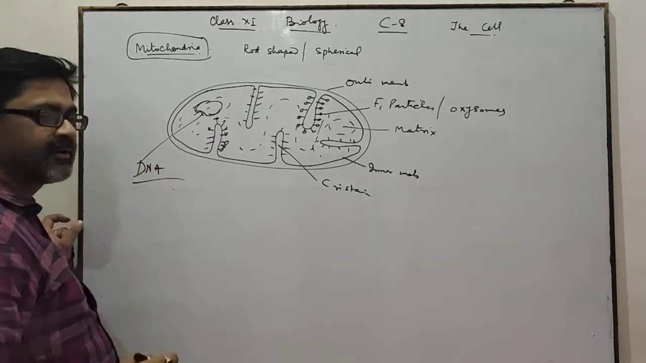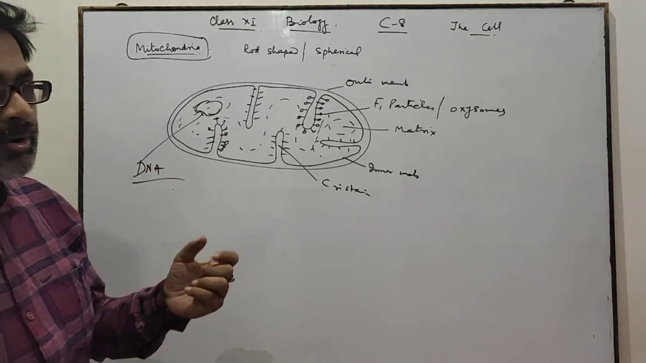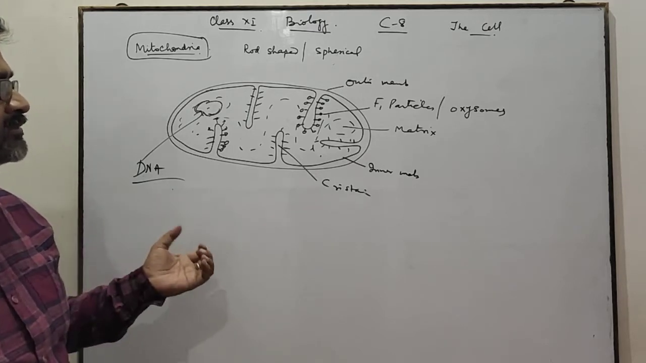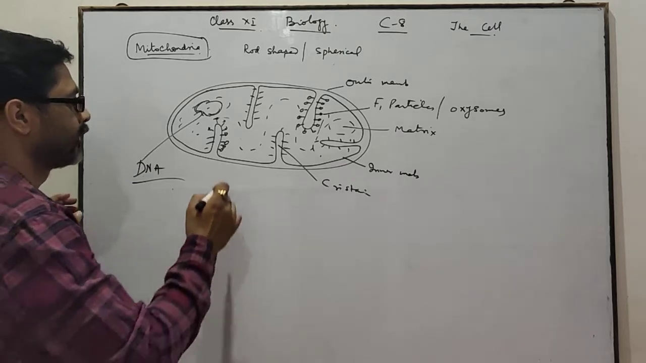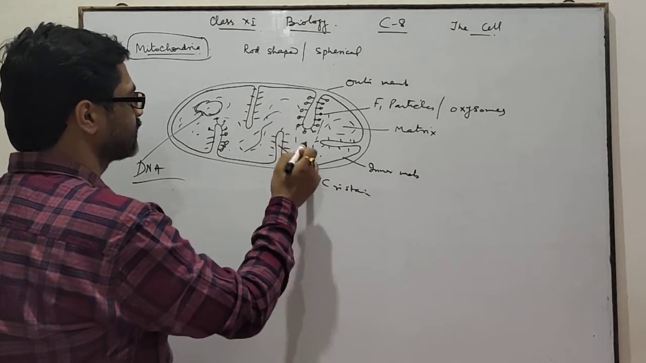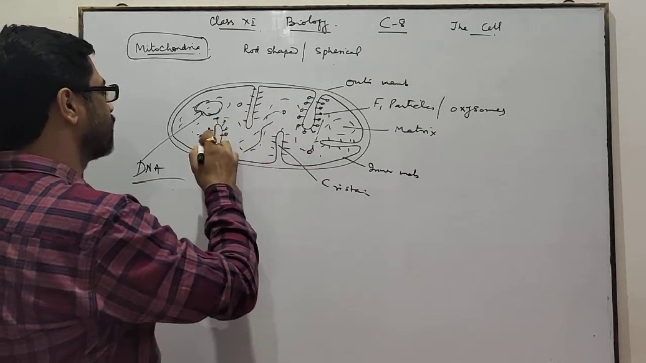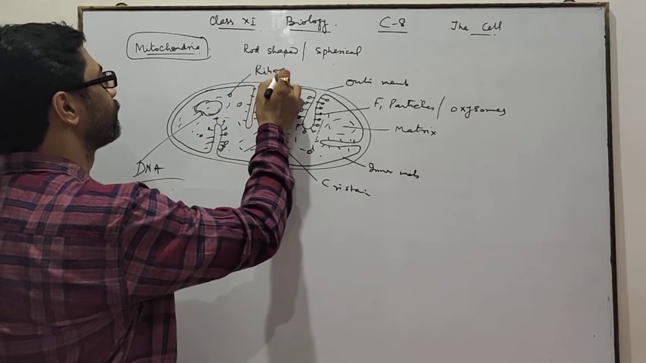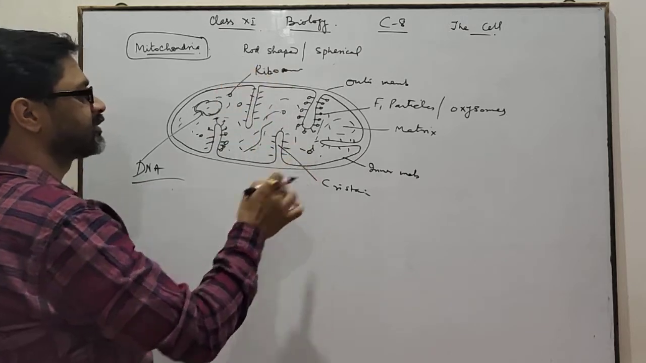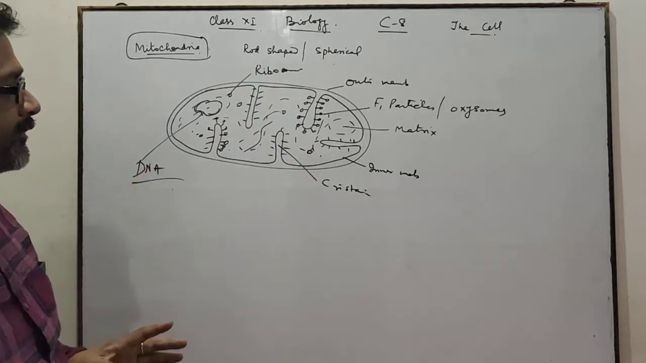Due to presence of DNA, mitochondria is autonomous. Autonomous means self-replicating, controlling its own action. RNA is also present within this. Ribosomes are also present. These are the ribosomes. This is about the structure of mitochondria.